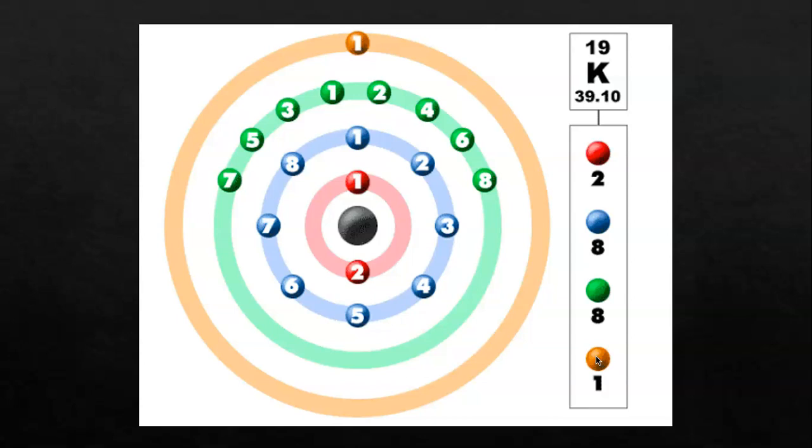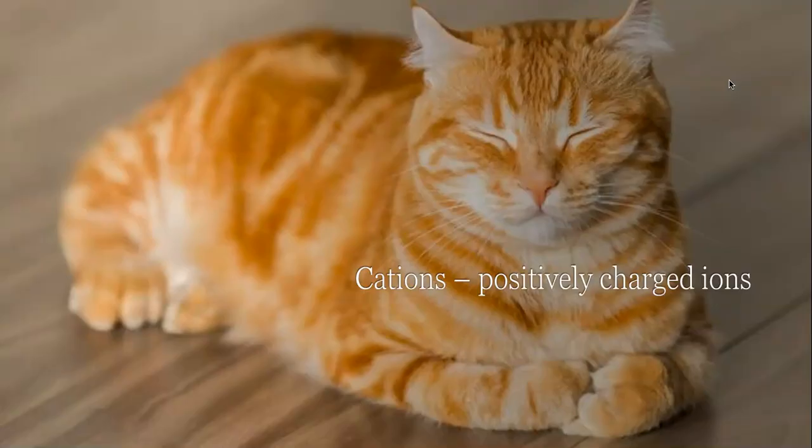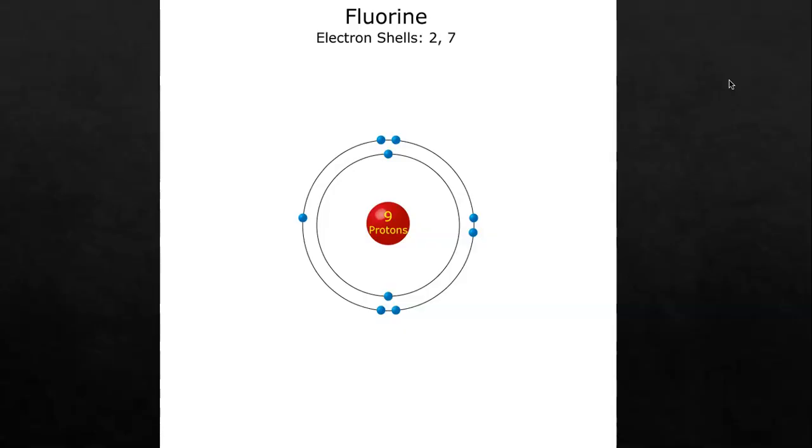At that point, the potassium ion is written as K+. Up here, K+, indicating that it has lost a single electron. It now has a positive charge, and a positively charged ion is known as a cation. And if you want a little trick to help you remember that cations are the positively charged ions, I like to tell myself that owning a cat is a positive thing. And there you go. I don't know if that'll work for you, but it seemed to work for me, just to differentiate that the positively charged ions are the cations.